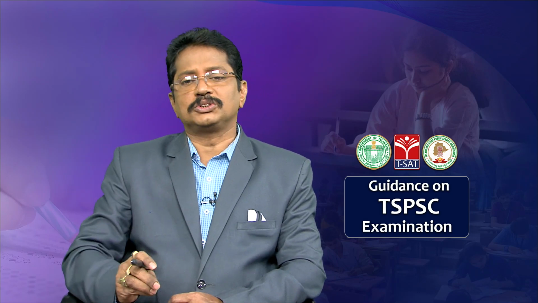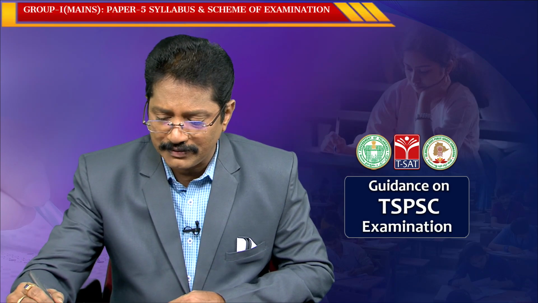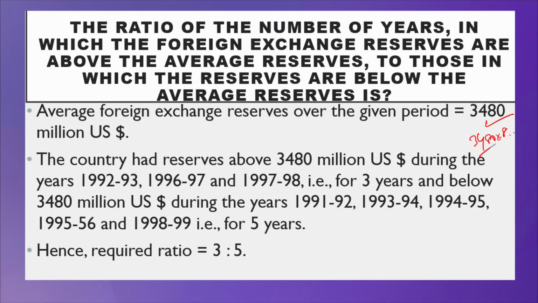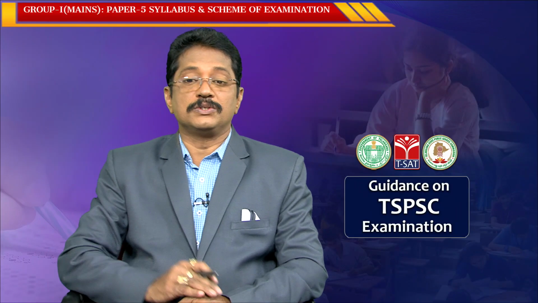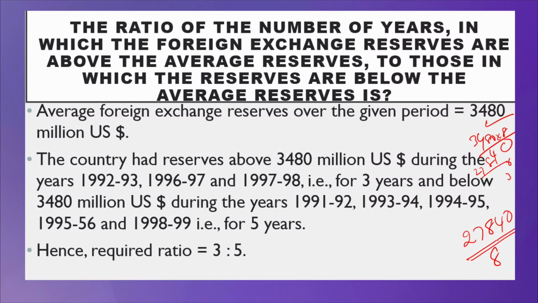Just add all those and divide by that particular number of years. How many years are there? 8 years. So, if you divide 27840 by 8, that is 8 times 3 is 24, 8 times 4 is 32, 8 times 8 is 64, 8 times 0. It is very clear. 27840 is the total sum, the sum of the values, and when you divide by 8 you will get 3,480. In this manner you are going to find it.